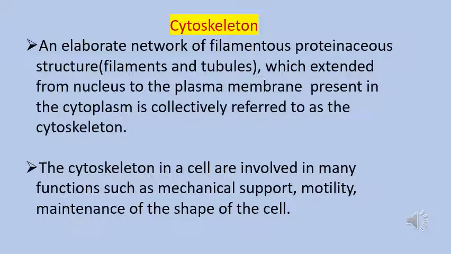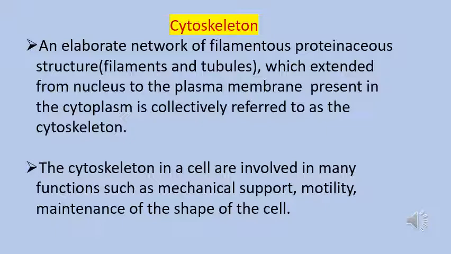So when we are talking about the cytoskeleton, these are the network of filaments and tubules that are protein in nature and extended from nucleus to plasma membrane. That is, these are present in cytoplasm, and collectively these tubules and filaments are known as cytoskeleton.